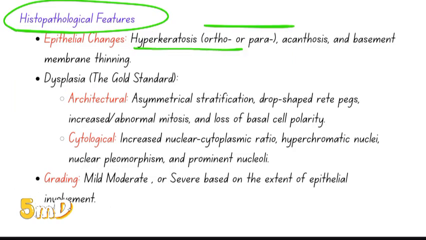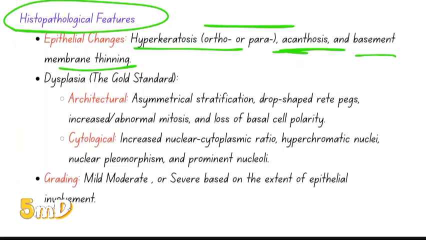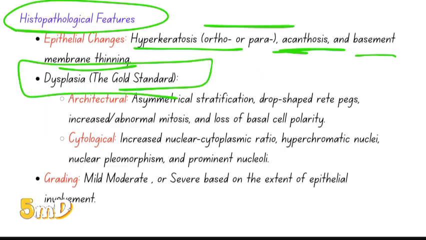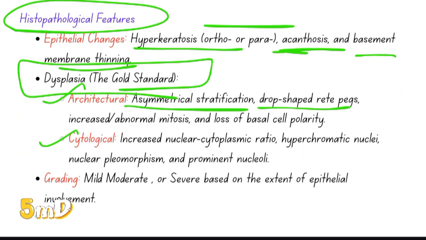Hyperkeratosis, ortho or para hyperkeratosis, acanthosis, and basement membrane thickening. As I said, the keratosis is messed up. Hyperkeratosis, acanthosis, that is the thickening of the spinous layers, and the basement membrane is thinned here. Now dysplasia is the gold standard feature you see in leukoplakia. There are architectural features and cytological features: asymmetrical stratification, drop shaped rete pegs. So this is your rete peg. Rete pegs are drop shaped. And increased or abnormal mitosis, loss of basal cell polarity since there is constant cell division.